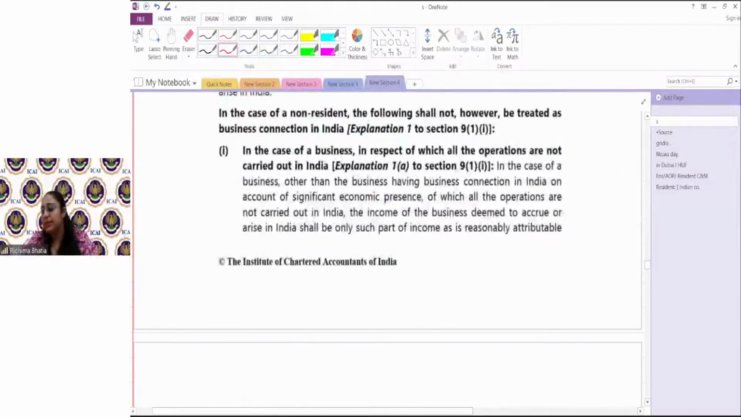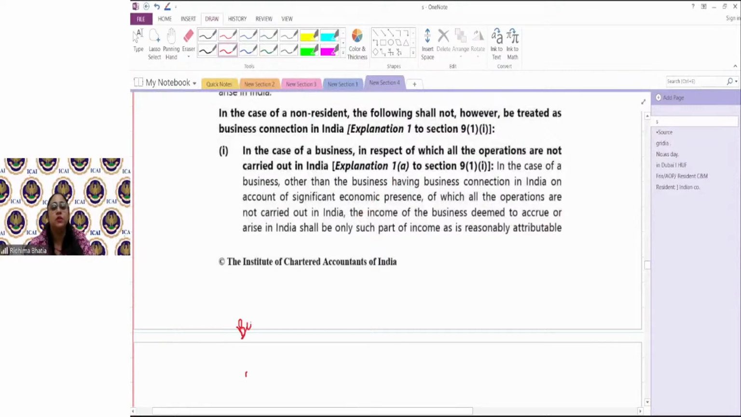Now, there are certain exceptions to when a business connection is established, but still it would not be considered as income accrued to India, or you can say it prima facie looks like a business connection is there, but it would not be considered to be a business connection. First, you always have to remember, which I said in the example, that only the income